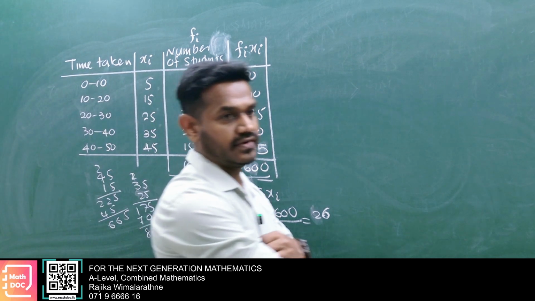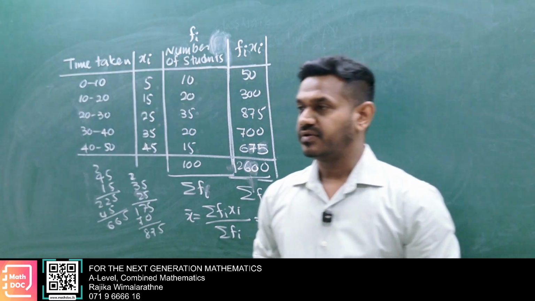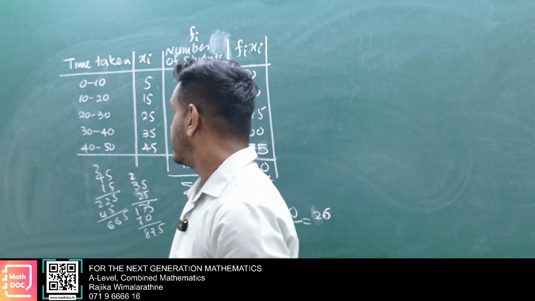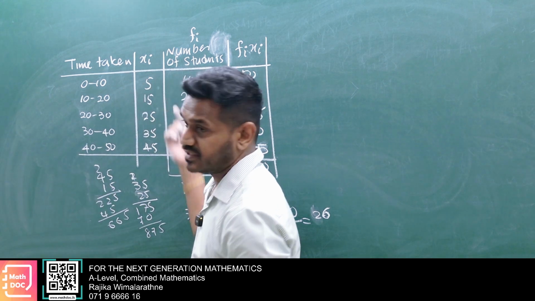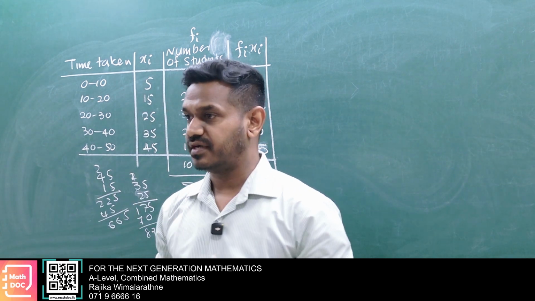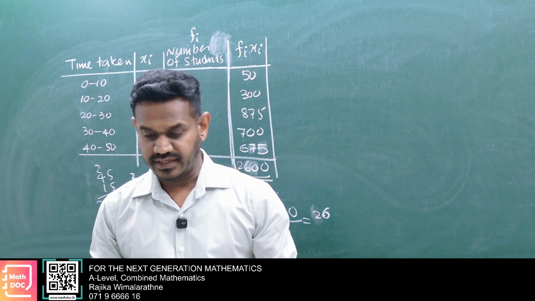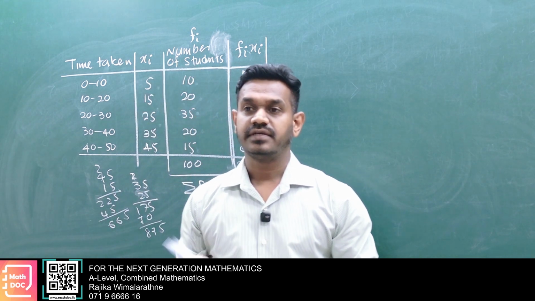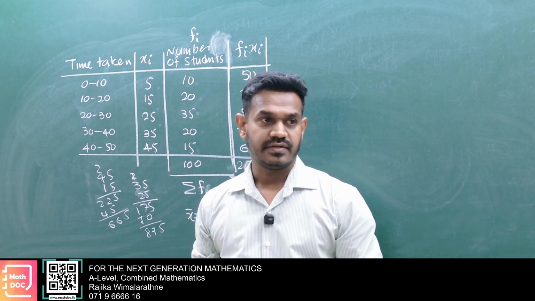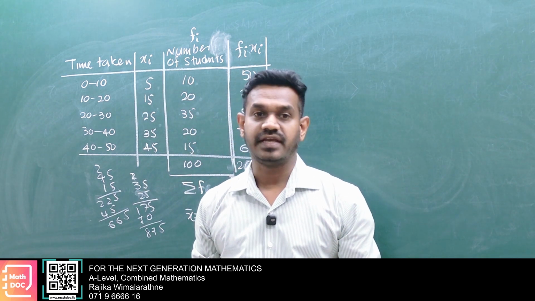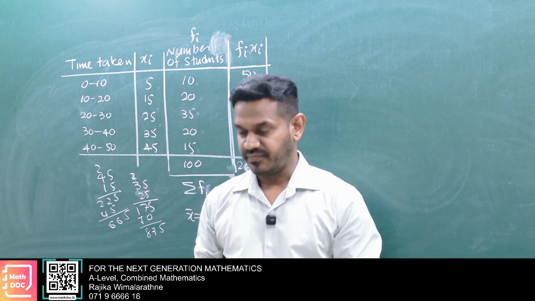That is the general one. But if you get some large values here, that calculation is somewhat hard, no? Then we have the coding technique. We have to introduce an assumed mean. We have to calculate deviations, and so on.